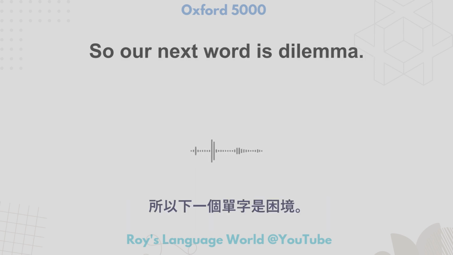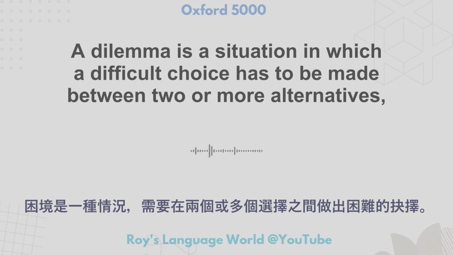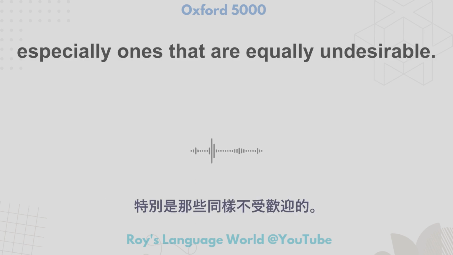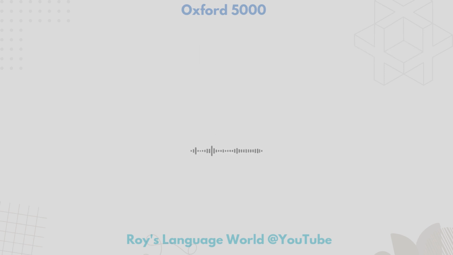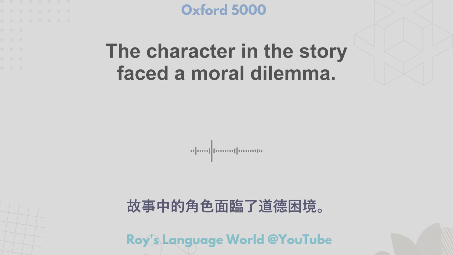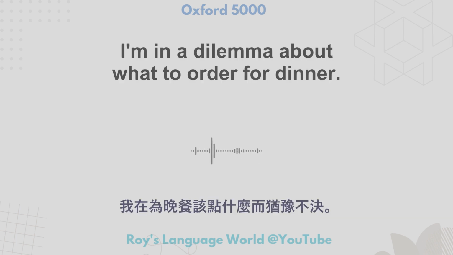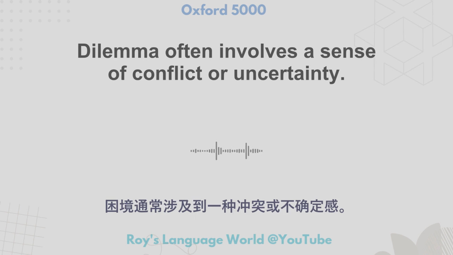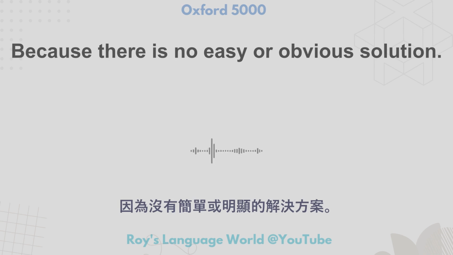So our next word is dilemma. A dilemma is a situation in which a difficult choice has to be made between two or more alternatives, especially ones that are equally undesirable. She faced a dilemma about whether to stay in her job or pursue her dream career. The character in the story faced a moral dilemma. I'm in a dilemma about what to order for dinner. Dilemma often involves a sense of conflict or uncertainty. It does. Because there is no easy or obvious solution.